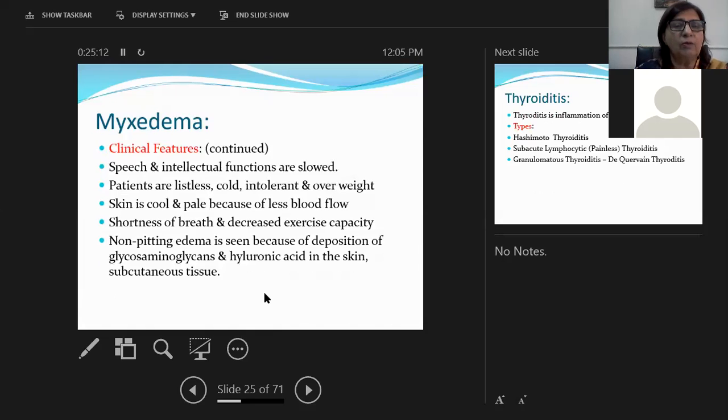Patients are listless and cold, and they are overweight. Skin is cool and pale because of less blood flow. Shortness of breath and decreased tolerance to exercise are present. Non-pitting edema is present because of deposition of glycosaminoglycans and hyaluronic acid in the skin or in the subcutaneous tissue.